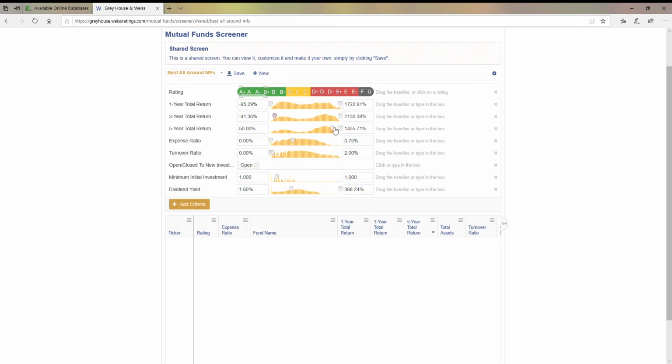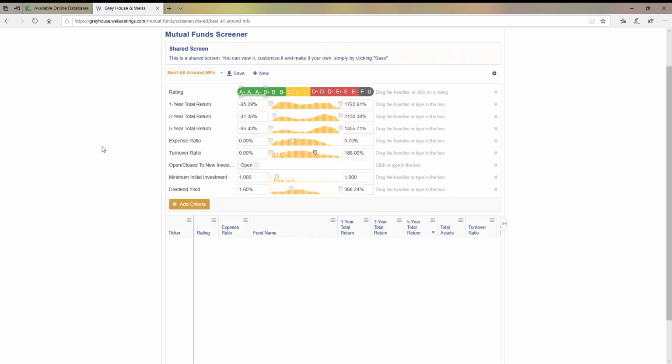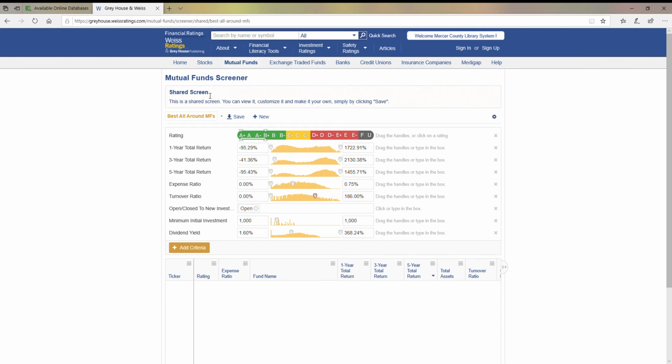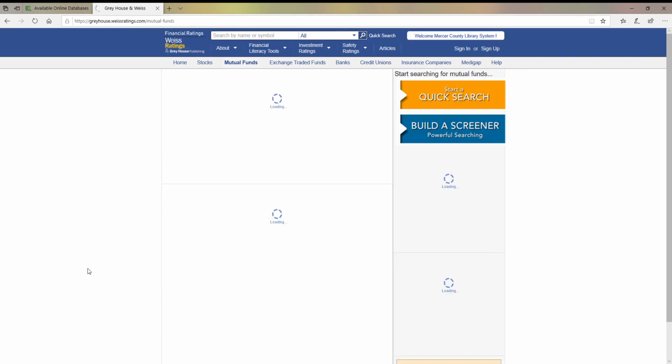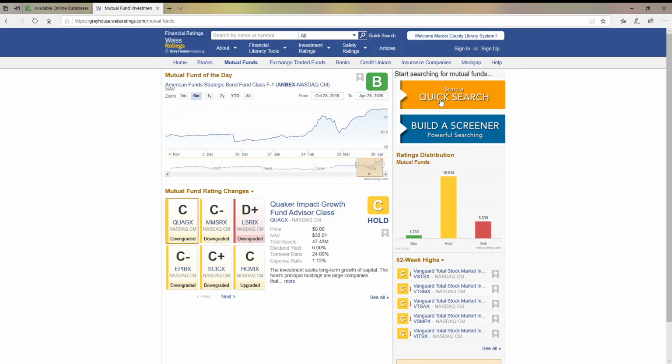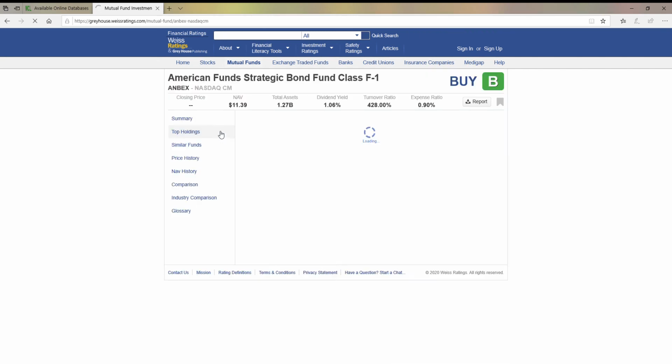Of course, we're not seeing results coming up, so I'm not sure why that is. That is weird. I'm not quite sure why the screener is not working. Okay, so I'm just going to go back to the main area and we'll do a quick search. Actually, we'll just take this fund of the day and look at it.